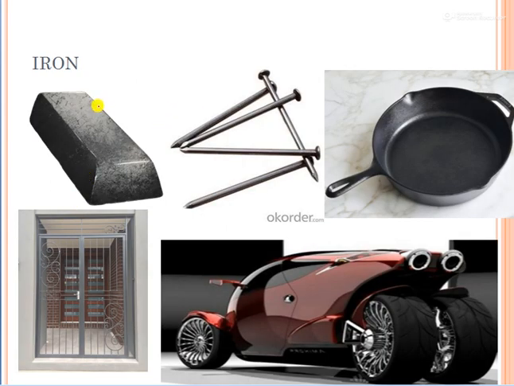So first of all, iron. You have seen we are using iron in so many places because iron is a very strong thing. Here this is a bar, which is showing iron, or we can say an iron bar. And iron nails, very strong iron nails, we are using in constructions. If we have to fix a photo frame onto a wall, what we do is first put in this nail and then hang the photo frame on it, because it is very strong.